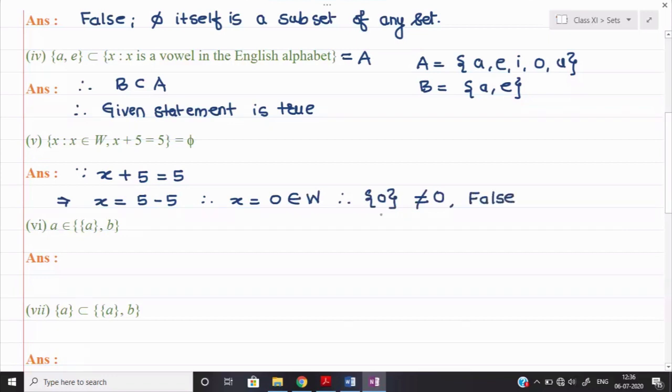Because in the set we are going to have one element 0, sorry, I wrote 0 over there, which is not equal to 5. Now let us see the part number 6.